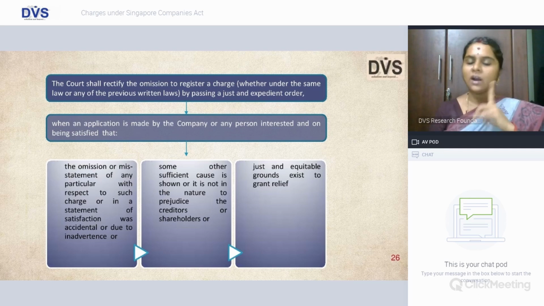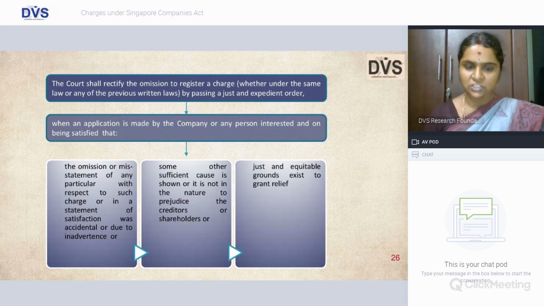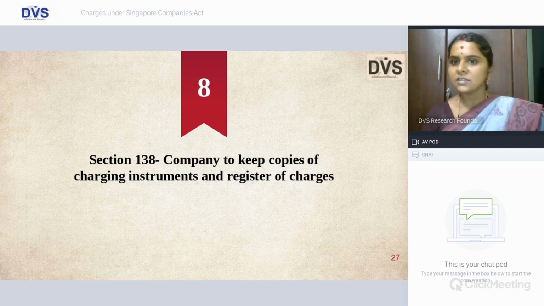granted to this company. And when such an application is made by A, the company, or B, any other person interested, it could be your charge holder also, then the court, in this case, the discretionary authority is given to the court and not your registrar, friends, please remember, shall rectify the omission to register a charge by passing a just and equitable